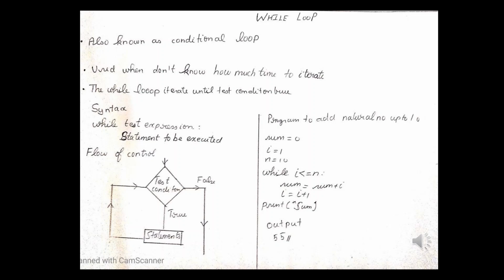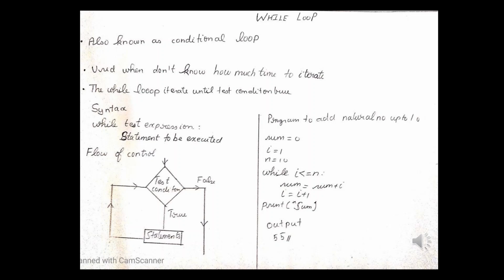In Python, the body of the while loop is determined through indentation. The body starts with indentation and the first unindented line marks the end. Python interprets any non-zero value as true; None and 0 are interpreted as false. In the flowchart of Python, we see that first we enter the input in the program.